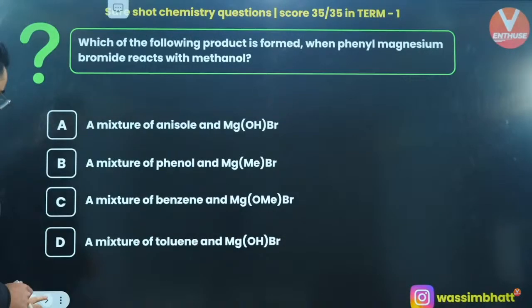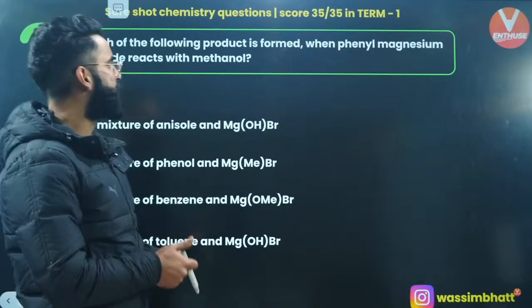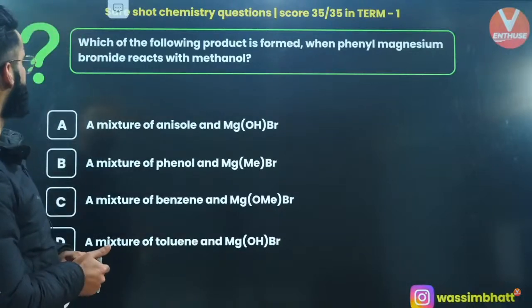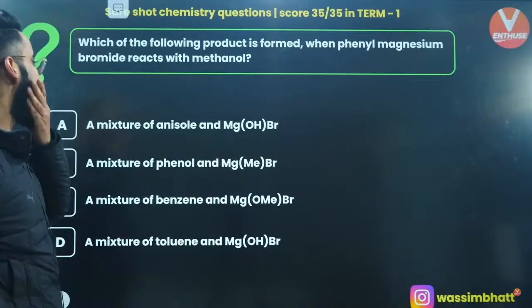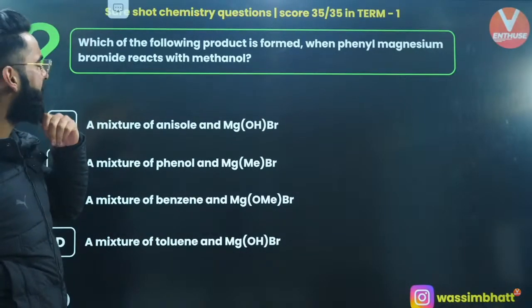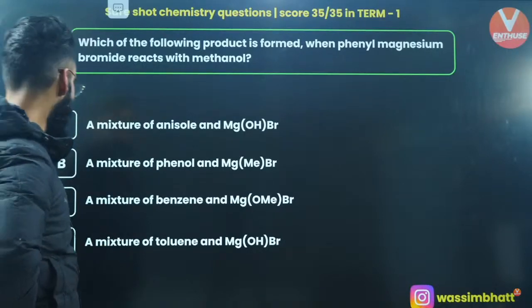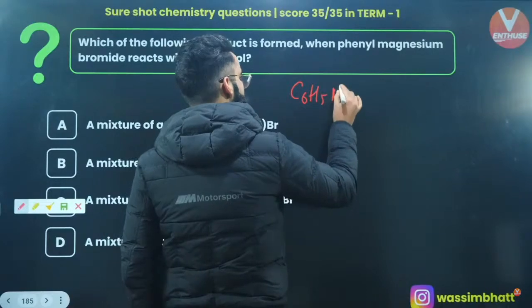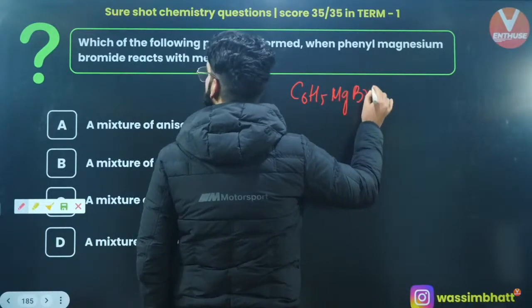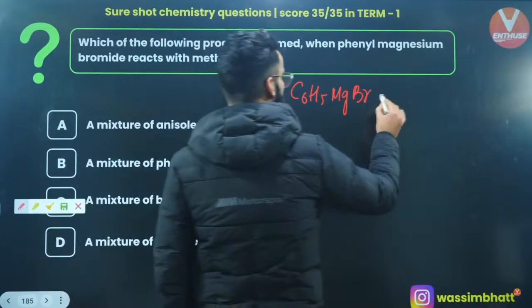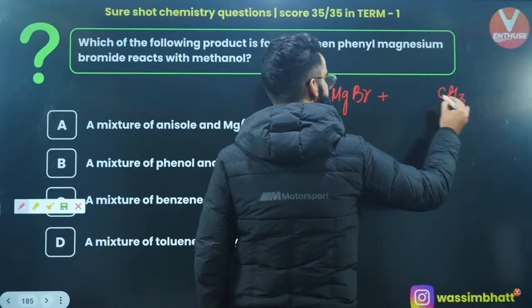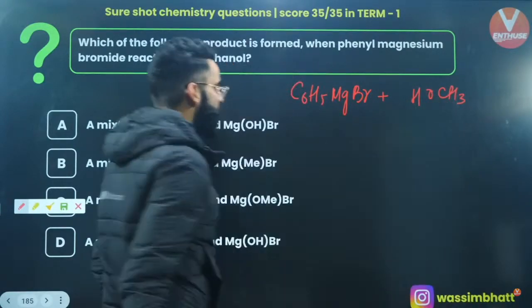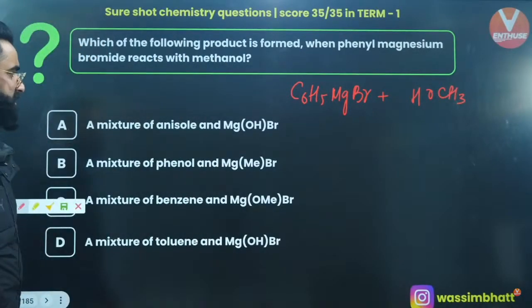Okay. Which of the following products is formed when phenyl magnesium bromide reacts with methanol? When phenyl magnesium bromide reacts with methanol, what will you get?